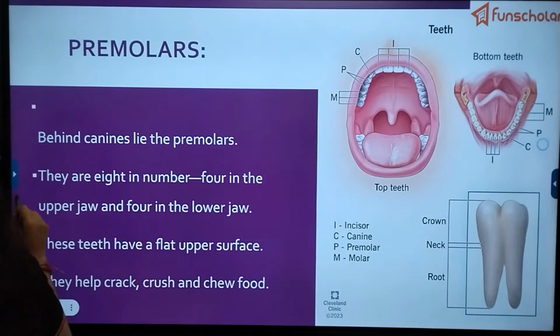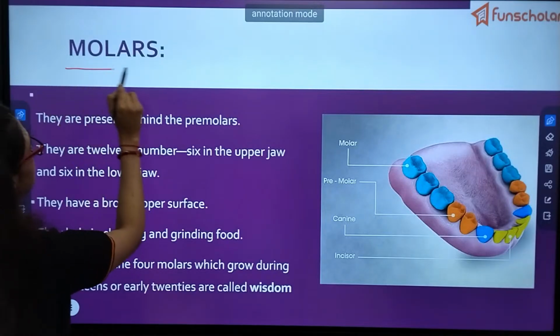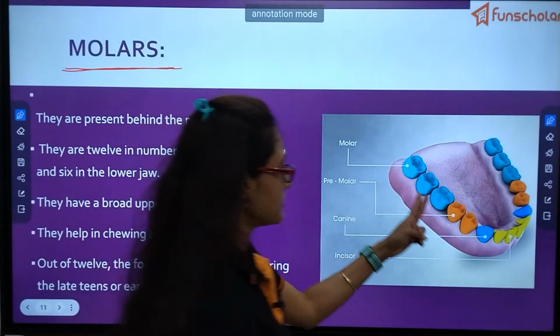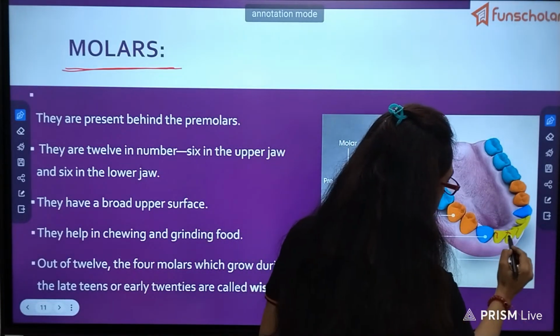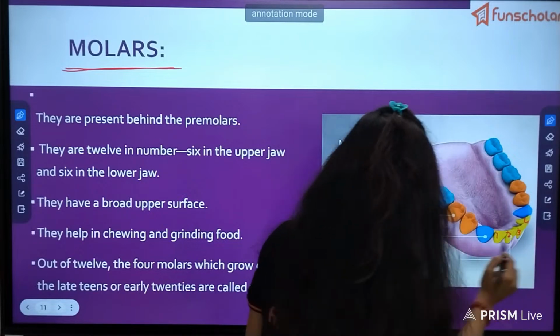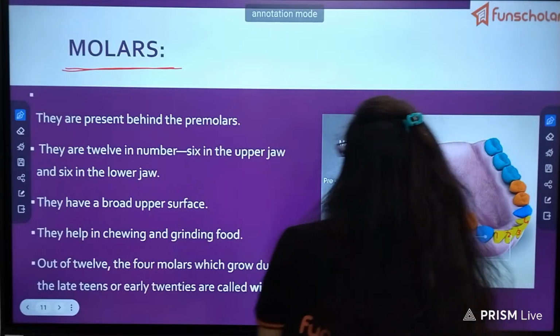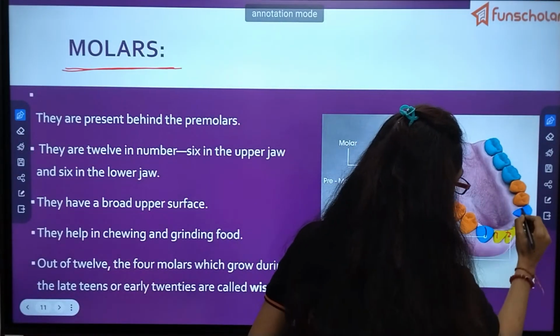Now next and the last. After premolar, what will come? After premolar will come the molar. Now see, this is a beautiful picture. This first 1, 2, 3, 4, they are incisors. Canine, I am changing the color, 1, 2.